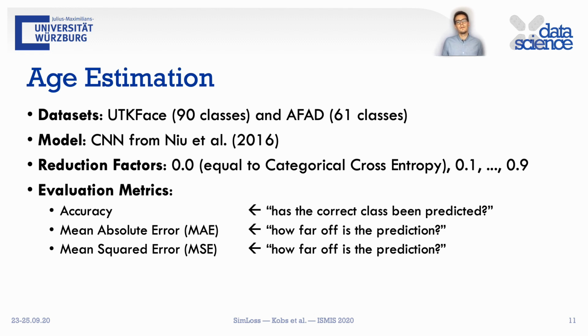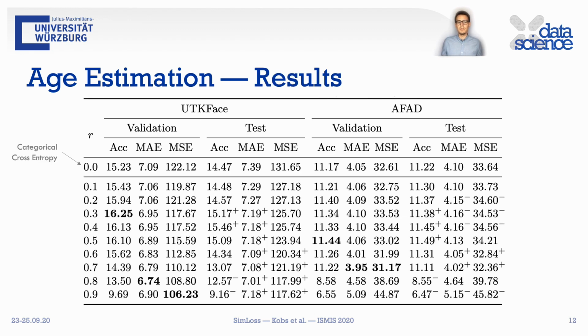To evaluate the results, we used the common metrics accuracy, mean absolute error, and mean squared error. While accuracy only measures exact matches, the other metrics give a better sense for how far off the prediction is. The results show that reduction factors that are not equivalent to categorical cross entropy are able to yield significantly better results on all metrics. However, there seems to be a trade-off when choosing the reduction factor based on the metric. For example, large R yields significantly worse test results for accuracy.